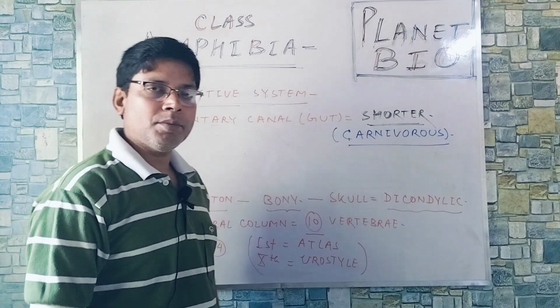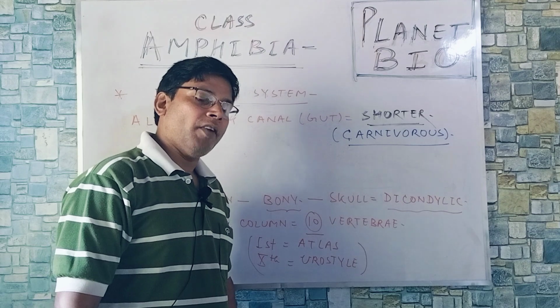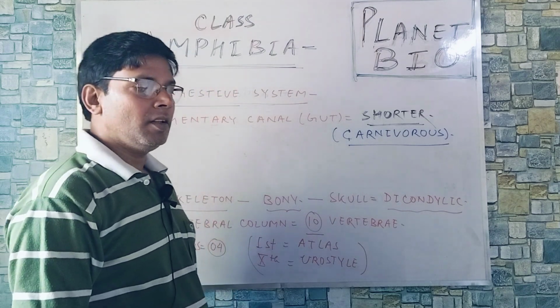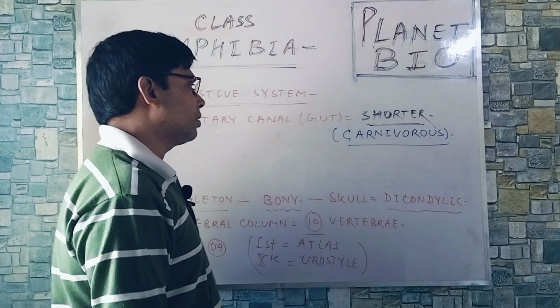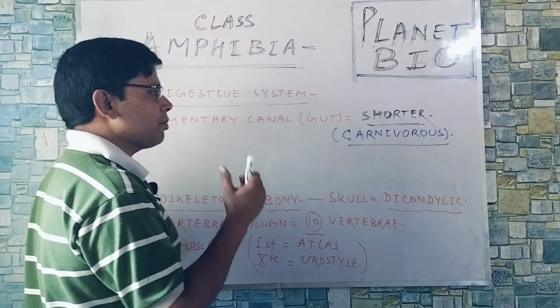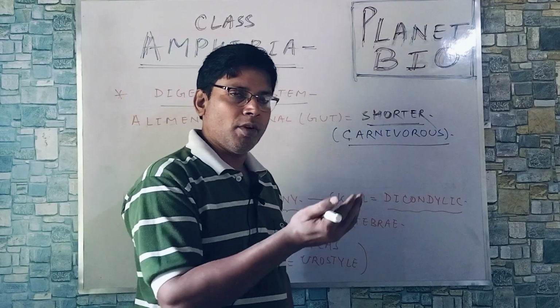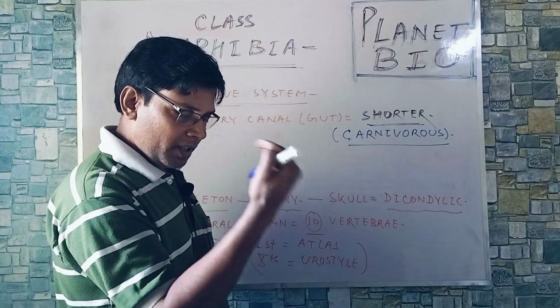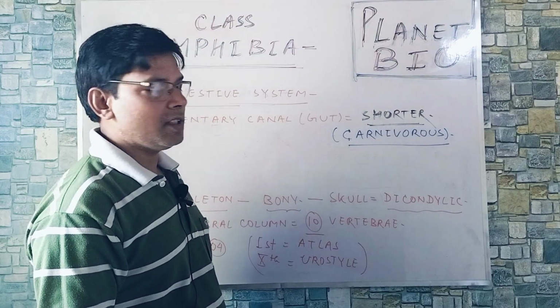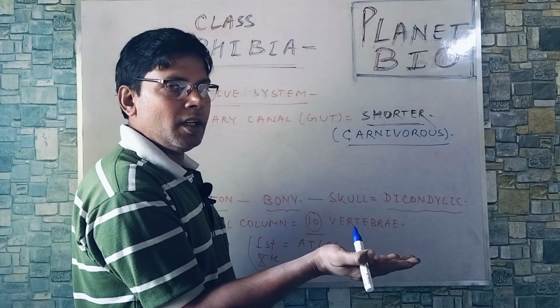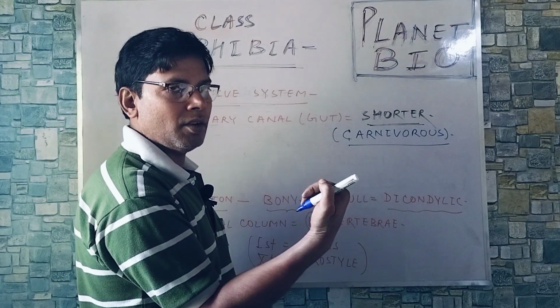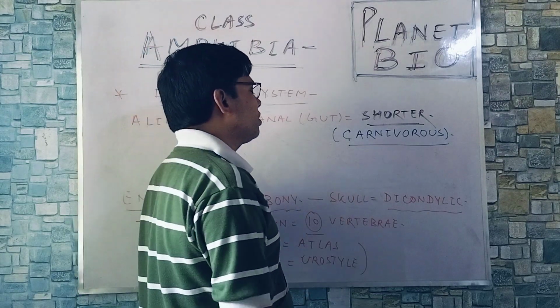But if it is kept in a heap of flightless or dead insects, it will die due to starvation, because its tongue is not capable of reaching there. The tongue comes out, that is quite sticky, and now it is kept inside. So carnivorous.